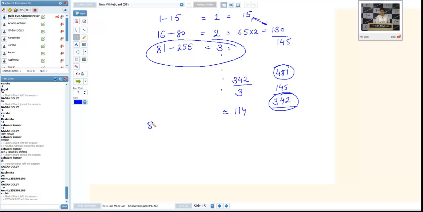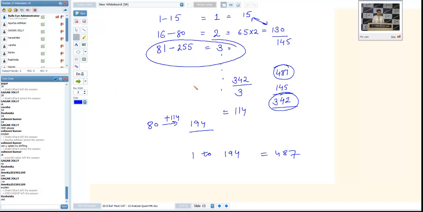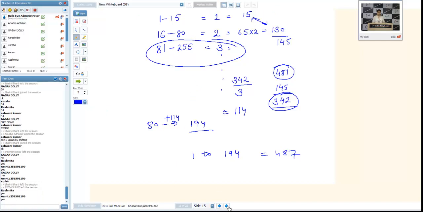So after 80, we will go up to 114 more terms. It will give you 194. So starting from 1 to 194, I will get 487, and that is the answer in this case. Is it okay, Amrita? Is it okay, all of you? Rashmita? Yes, yes. Good.